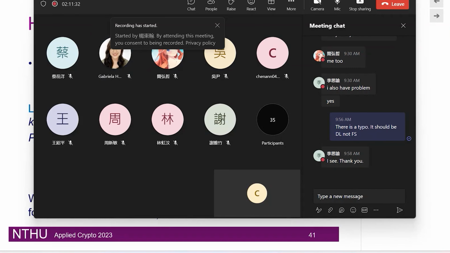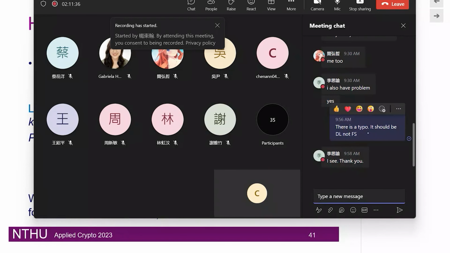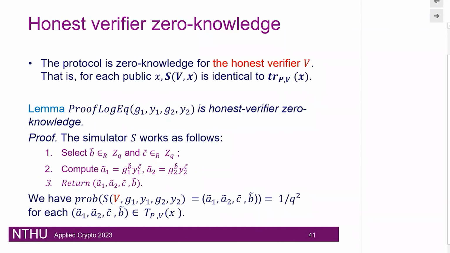So I hope that you understand. There was a typo in question 3. So FS is not correct. It is just DL. So I think that is the answer for that. I just checked it during the break time.